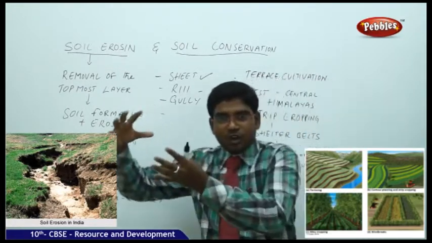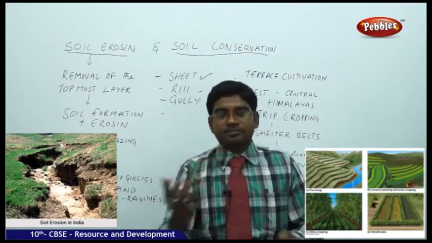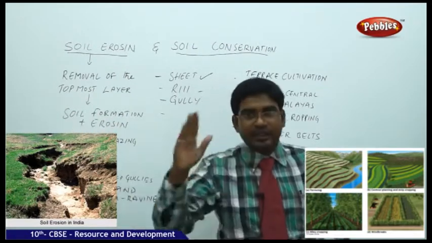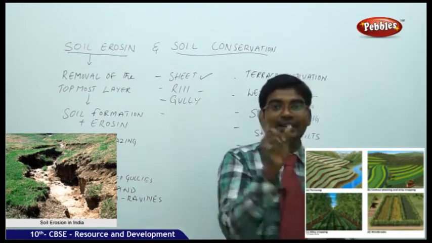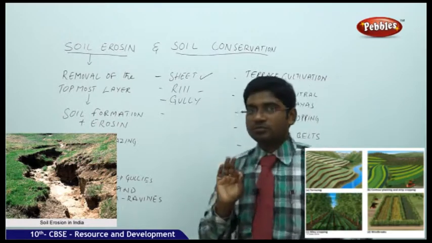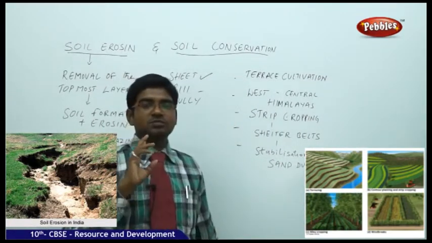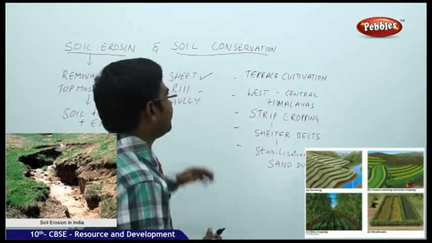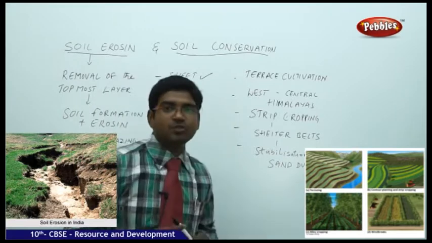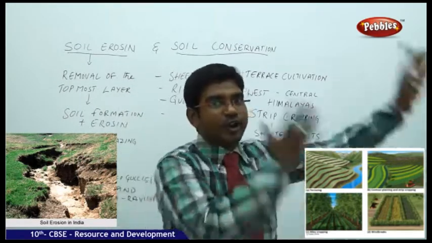When it makes holes or big empty places, the land getting turned, the entire soil, then again up, then again down, that results in gully erosion. So we have three major categories of erosion: sheet erosion, rill erosion, gully erosion. And moving on to the best methods of soil conservation, how to save our soil from getting eroded.